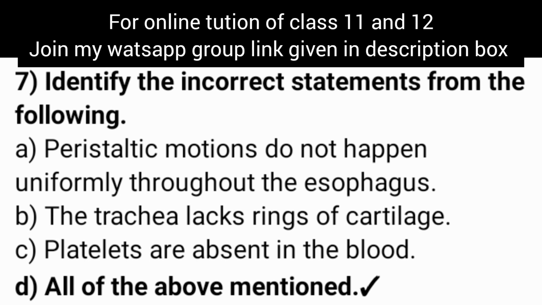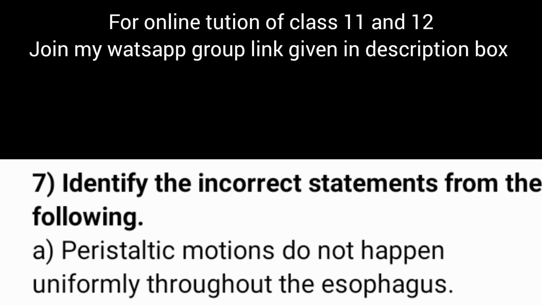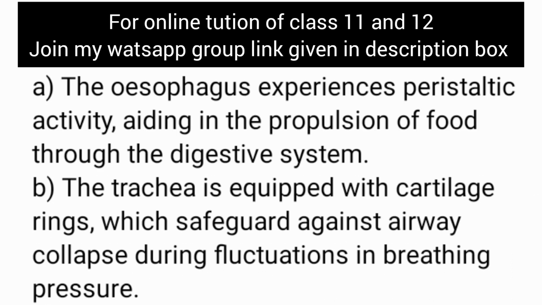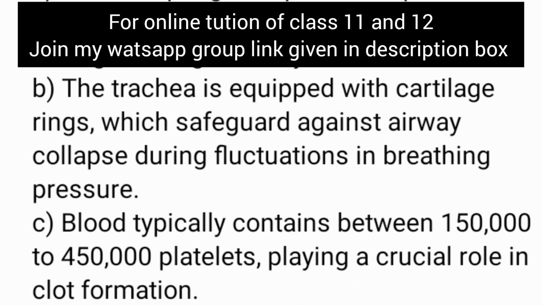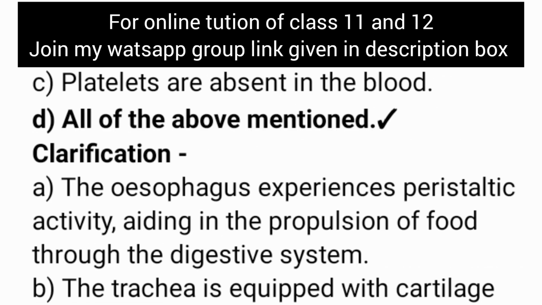Identify the incorrect statements from the following. Then our correct answer is all of the above mentioned. Clarification is, you can see in option A, peristaltic motions do not happen uniformly throughout the esophagus, and this is an incorrect statement. So the correct statement is the esophagus experiences peristaltic activity aiding in the propulsion of food through the digestive system. And when we see option B, we have the trachea lacks rings of cartilage. Then its correct statement is the trachea is equipped with cartilage rings which safeguard against airway collapse during fluctuations in breathing pressure. Now option C, platelets are absent in the blood, and it is also an incorrect statement.